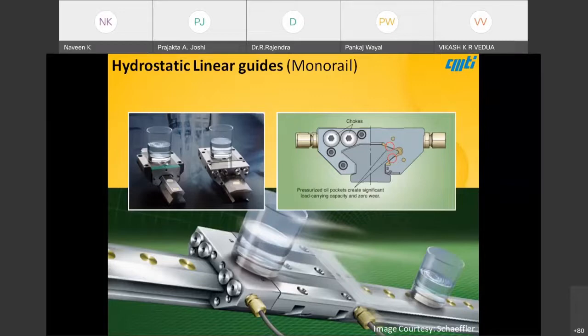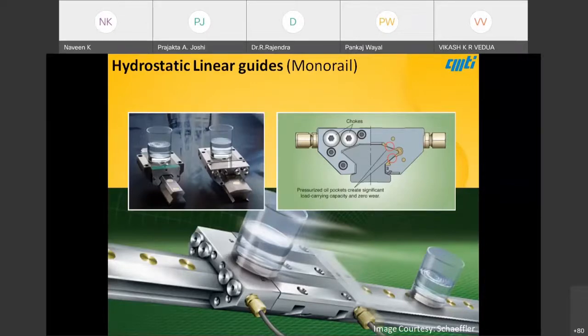The second biggest thing is the damping property. When using hydrostatic bearings, you will know they have excellent damping properties. So in the end finish on the job, when you are machining or turning it, you are going to get a very good surface finish and enlarged tool life. There are many advantages.